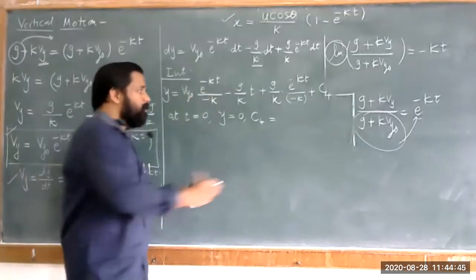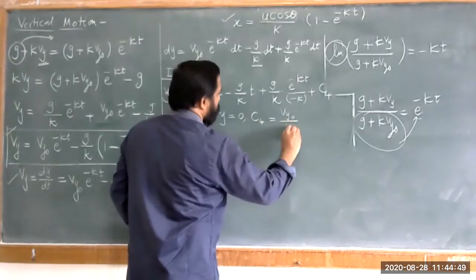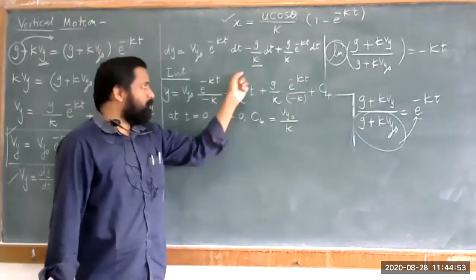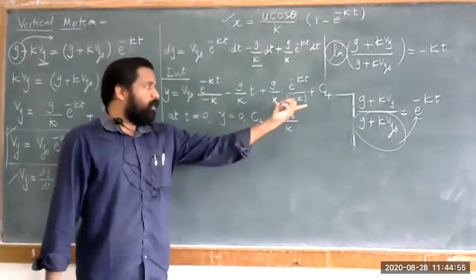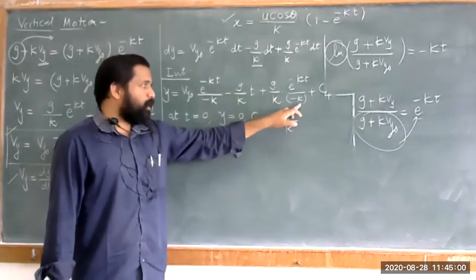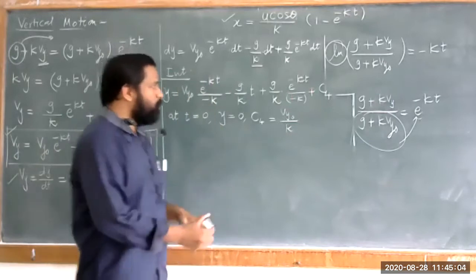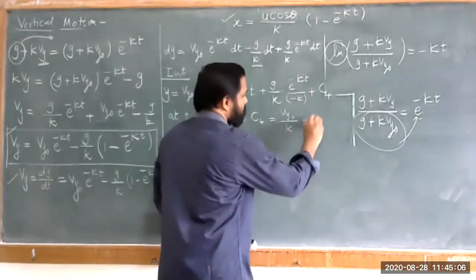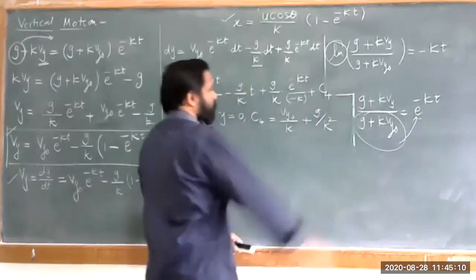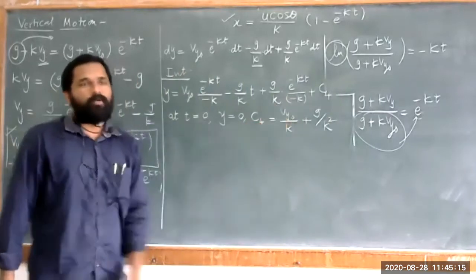So the term that remains is nothing but Vy naught upon k. Look at the second term: as t is equal to 0, this term becomes 0. And the third term, g upon k into k, that is minus k square, e raised to 0 is 1, so this is transferred to the LHS and becomes g divided by k square. So the value of C4 is Vy naught upon k plus g upon k square.